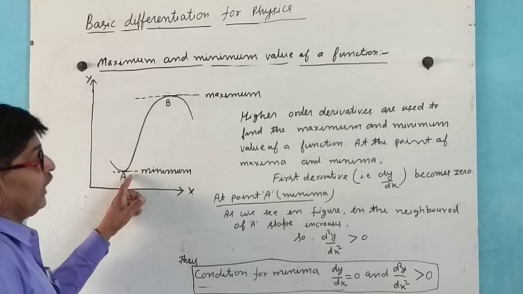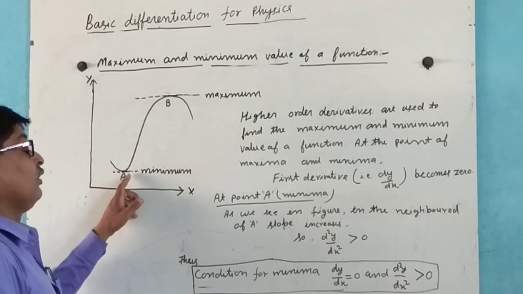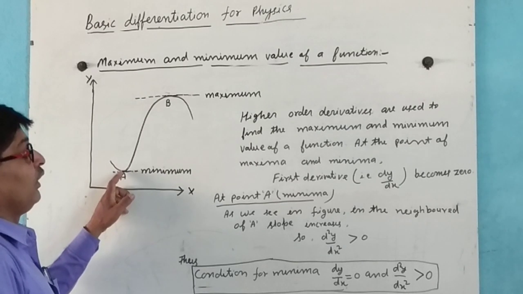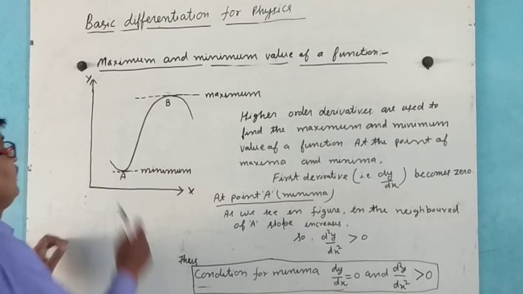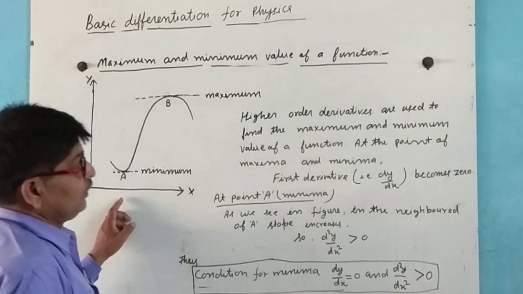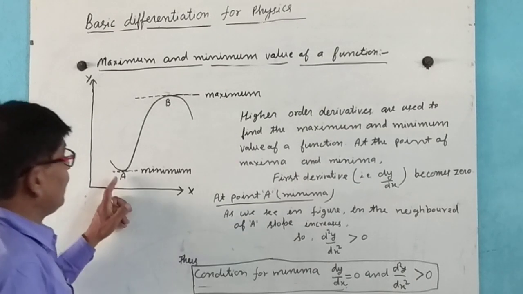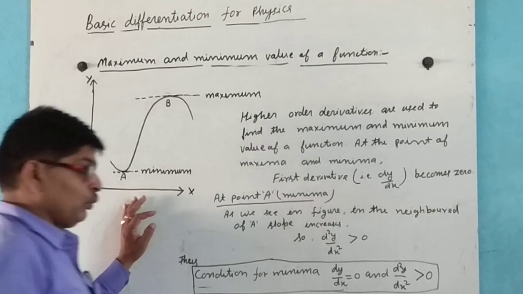As we see in the figure, in the neighborhood of A the slope increases, so that d2y by dx2 is greater than 0.